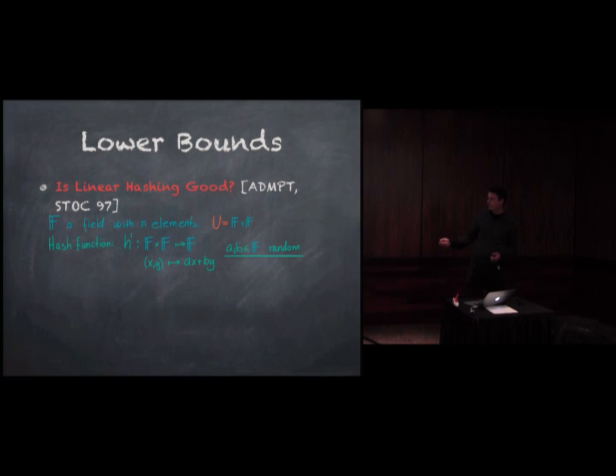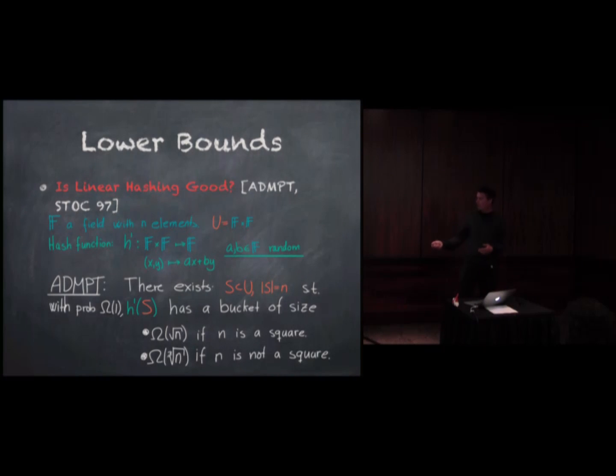indication, is the following. So they prove in the is linear hashing good the following. So you have a hash function h of x, and instead of going from a field with p elements, it goes from some field with n elements. So n could be a prime, or it could be a prime power. And instead of taking x to ax plus b, we take a tuple x comma y to ax plus by. So this looks very much the same. And this a and b, instead of being chosen from 0 to p minus 1 at random, they're chosen from the field at random. So it's the same situation, kind of.